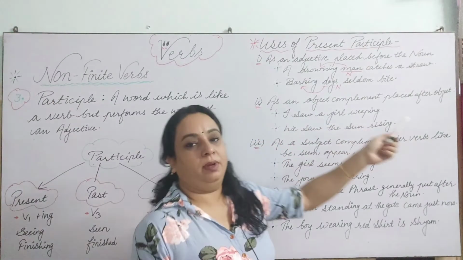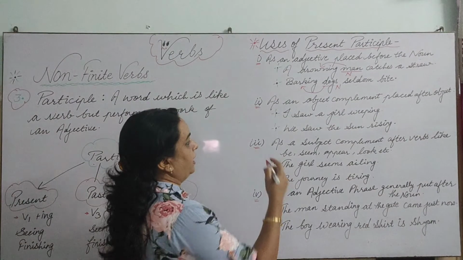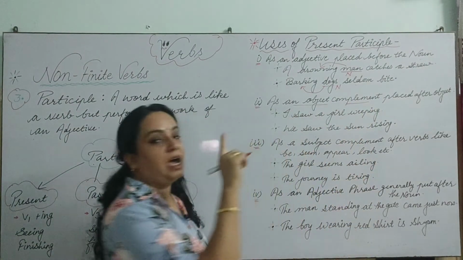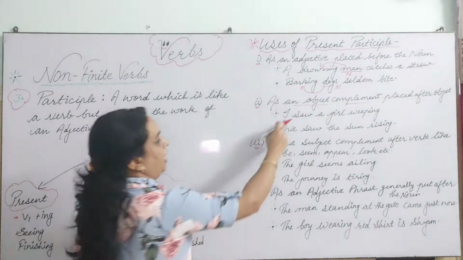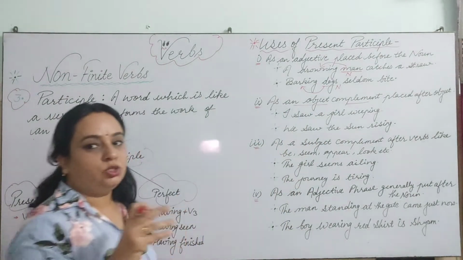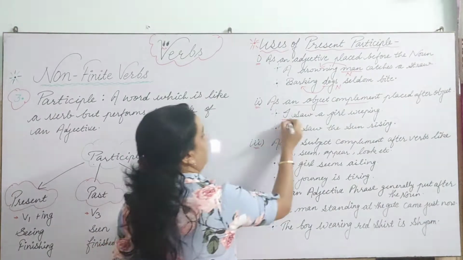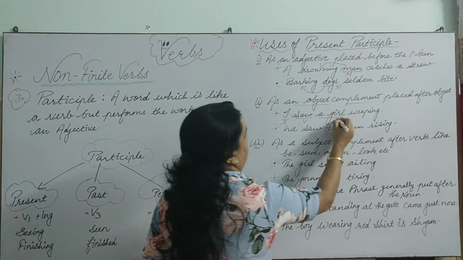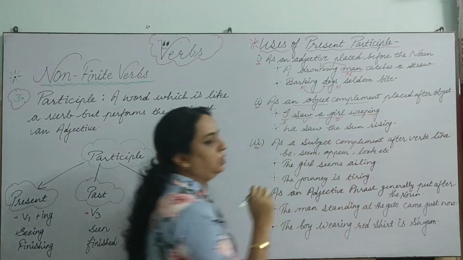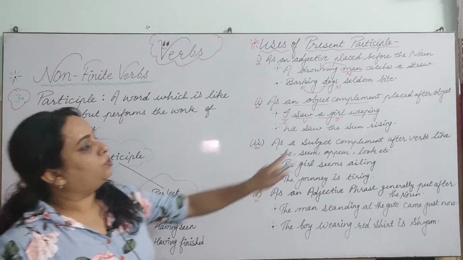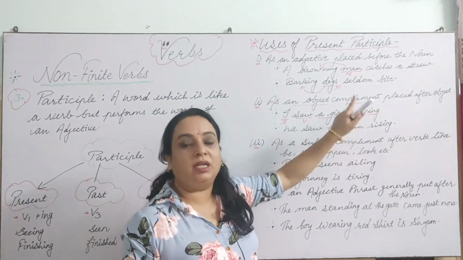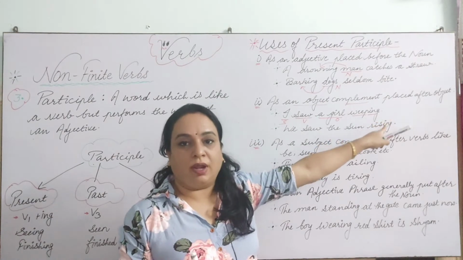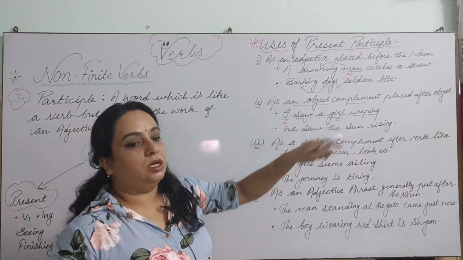As an object complement. Now see the second one. You can get the present participle as an object complement placed after the object. So I saw a girl weeping. Clear? So I saw, I is what here? I is subject, saw is verb. A girl is what here? Object. And what is the quality of the girl? That she was weeping. Though it is working as an adjective, it is not placed before the noun, because a weeping girl is not written here, right? So I saw a girl weeping.